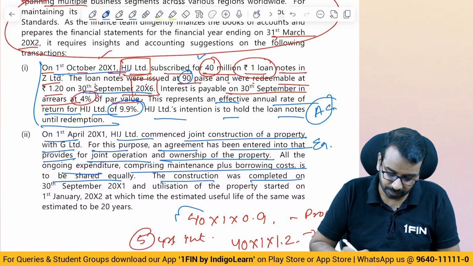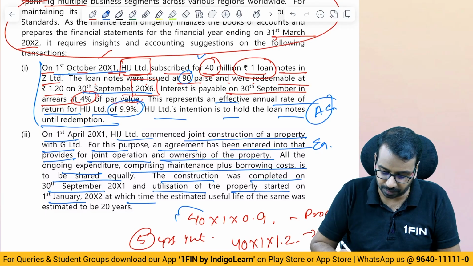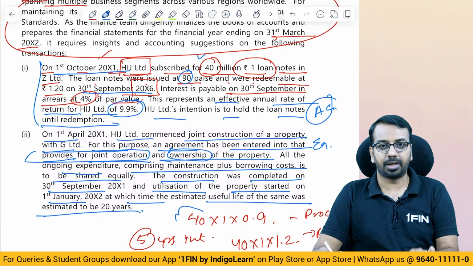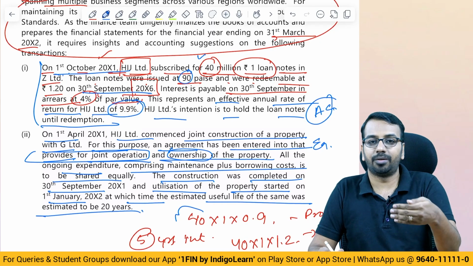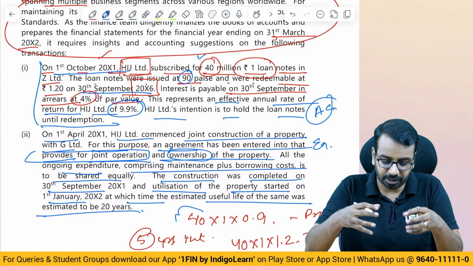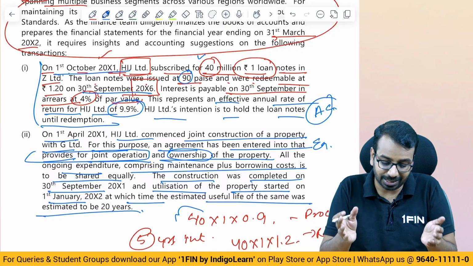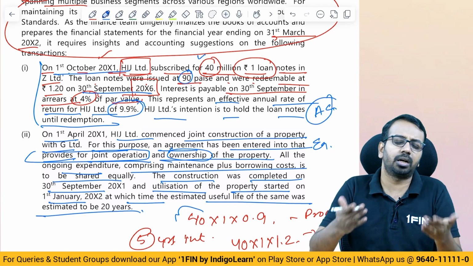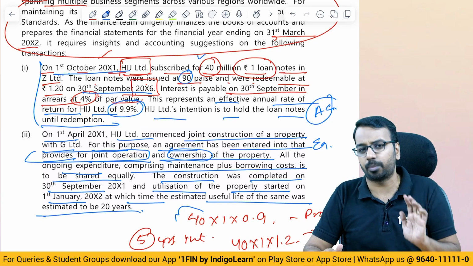The construction was completed on 30th September and utilization of the property started on 1st of January, at which time the life was estimated to be 20 years. Now here what they are saying, it provides for joint operation and ownership of the property. So we can have a joint venture. This doesn't look like a joint venture, but here they are talking about joint operation. They are just jointly constructing a property. They are not having a separate entity. So it will not be a joint venture. It has to be a joint operation.